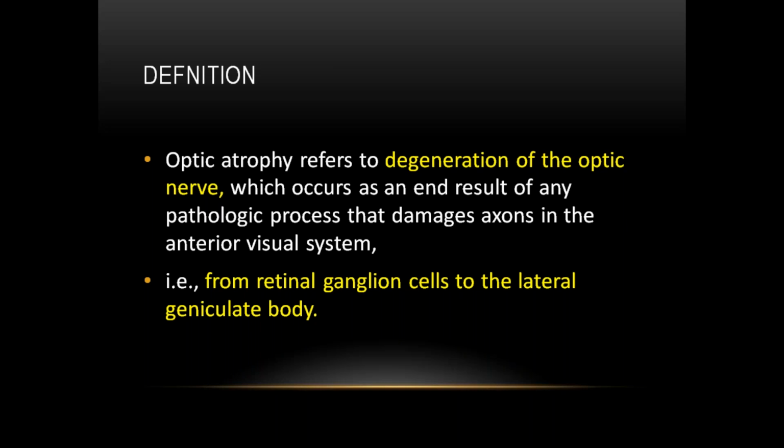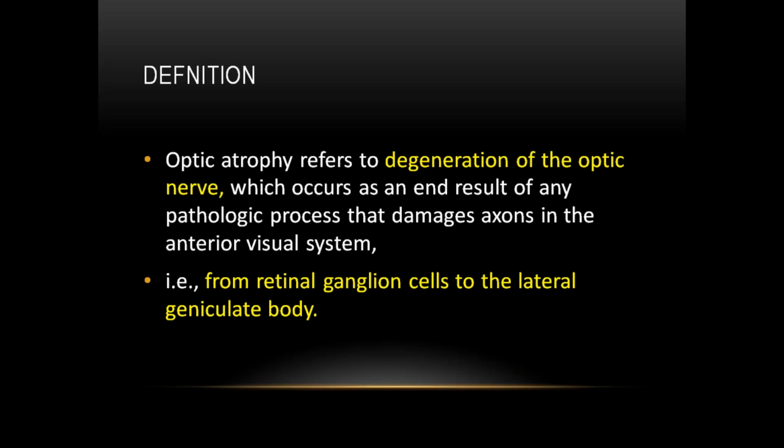So degeneration of the axons of the ganglion cells extending from the optic disc to the lateral geniculate body, that is optic nerve, optic chiasma, optic tract. The degeneration of nerve fibers in the anterior visual pathway is called optic atrophy.